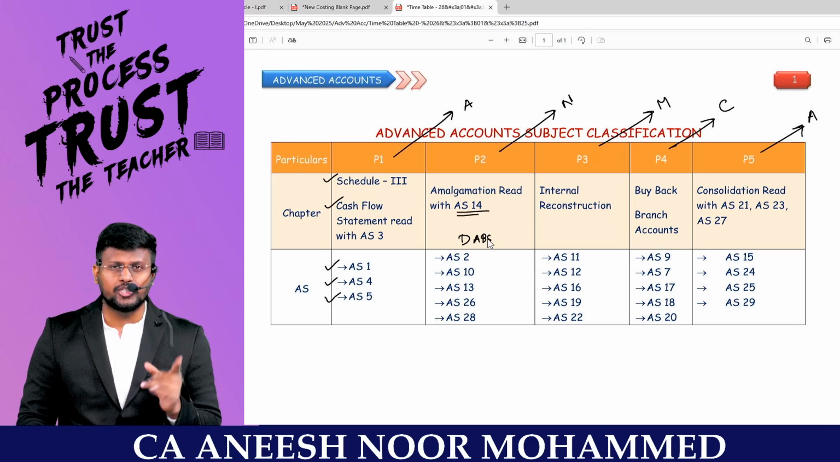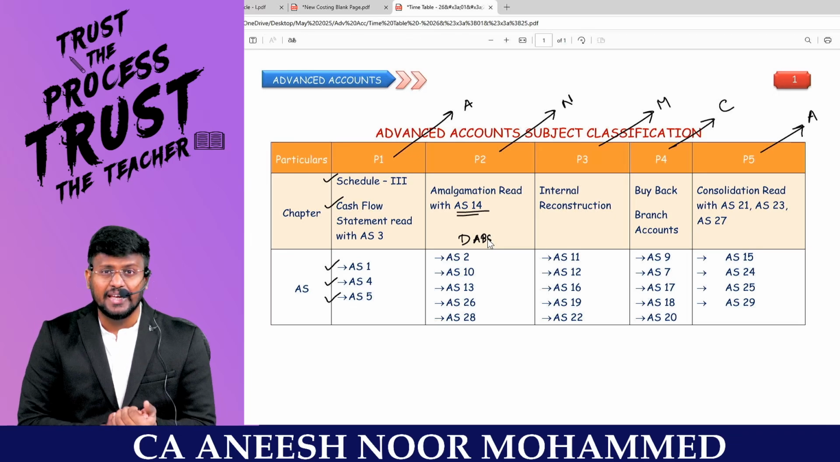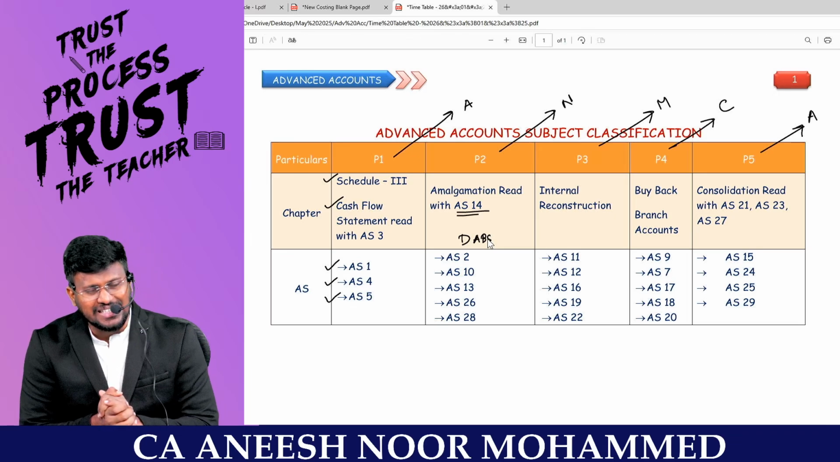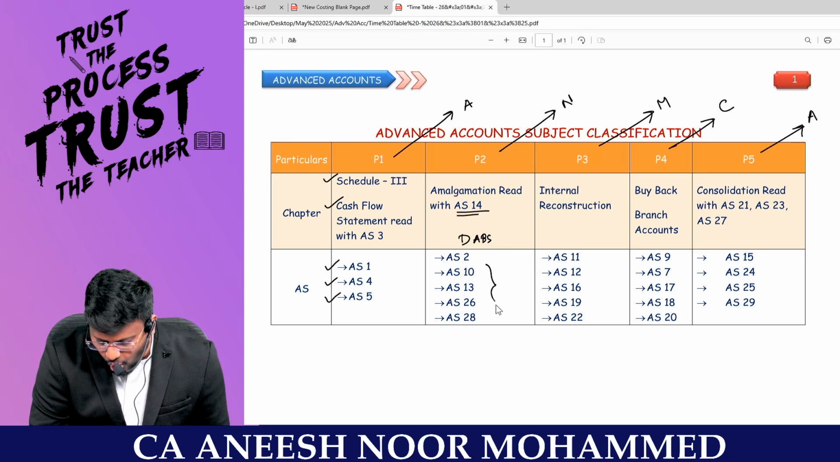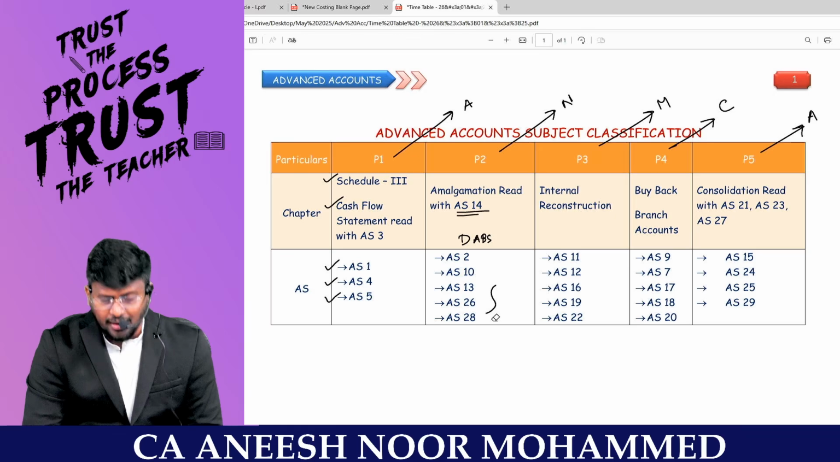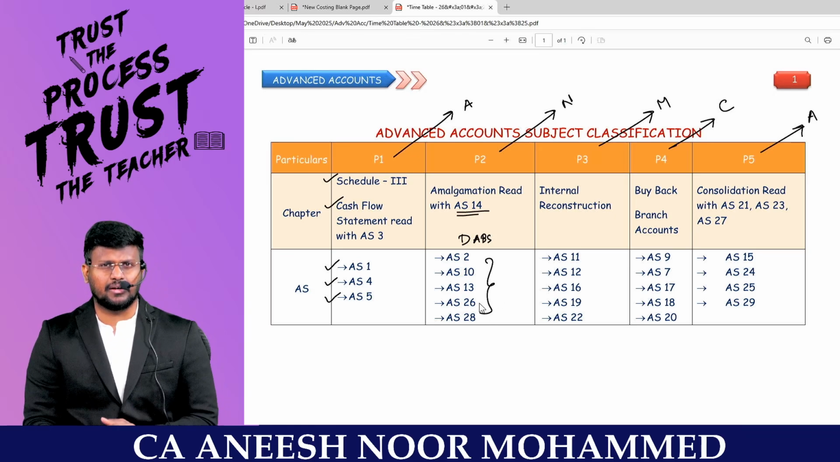All know that AS 2 is valuation of inventory, then AS 10 PPE, AS 13 Investment accounts, AS 26 Intangibles and AS 28 Impairment. Sir, this is the order in which we have to prepare and we have to study. Sir, this is a brilliant order I have connected.